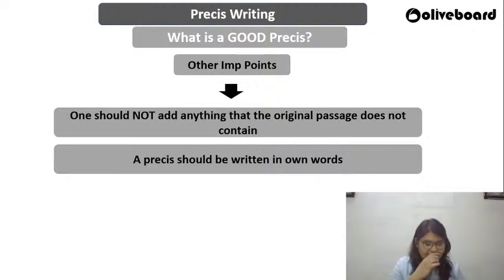So there is one other thing, guys. What happens is, if there's a passage you know more about, and you feel like coming out with extra points, unknowingly there is a chance that you keep writing something of your own. That is not going to work out. So just condensing the information very, very precisely is what you need to do. Fine. I hope you have got these points very well.